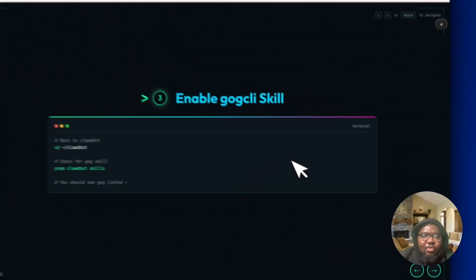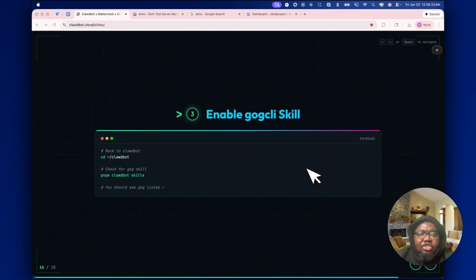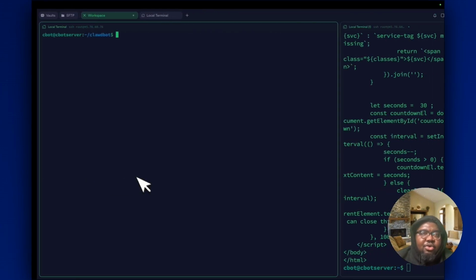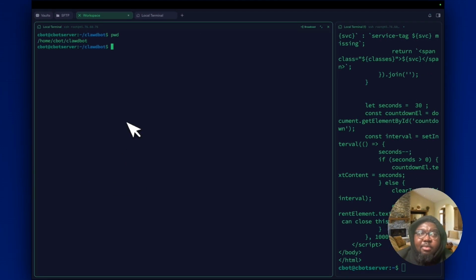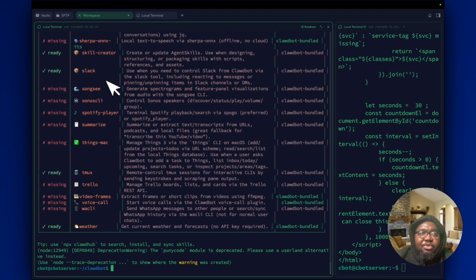Now for this part of the video, we just want to ensure that GOG CLI is actually being registered as a skill inside of CloudBot. To do that, we're going to go to our CloudBot source code folder, and we are going to run the skills command to see what skills we have set up. It's very simple. Remember, you need to be in the source code folder. I'm going to use pnpm cloudbot and then skills. It's literally that simple. This is going to display all the skills that are currently available to CloudBot in case we do decide to run it.